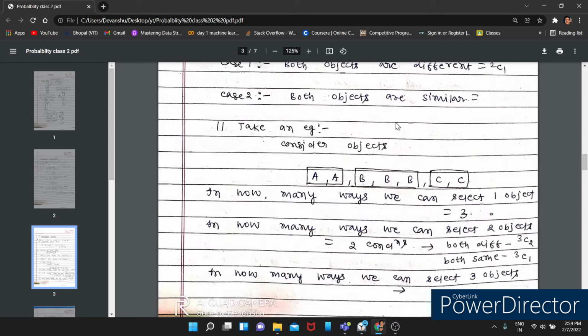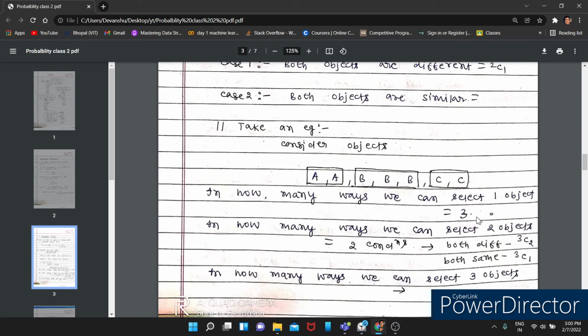All right. So if we take an example, consider the objects A, A, B, B, B, C, C. These are 7 objects. Here 3 kinds of objects are getting repeated, so how many cases would be formed here? 3 cases would be formed. First case: in how many ways can you select one object?